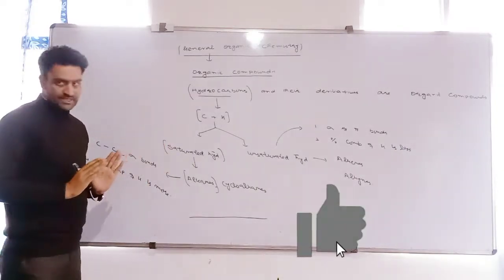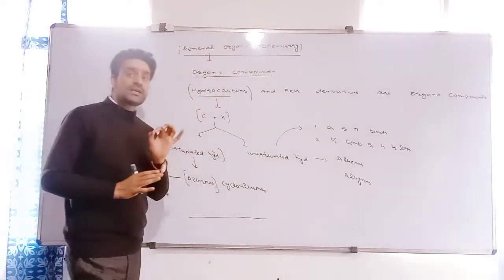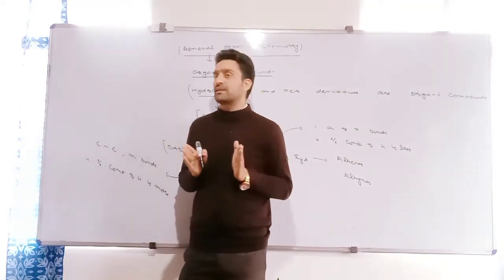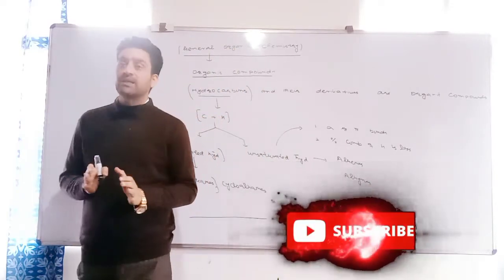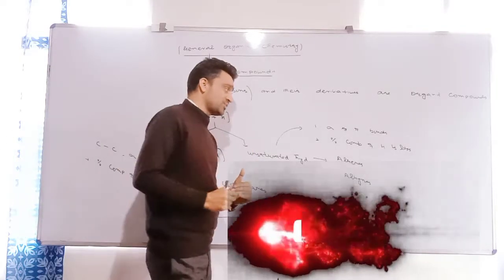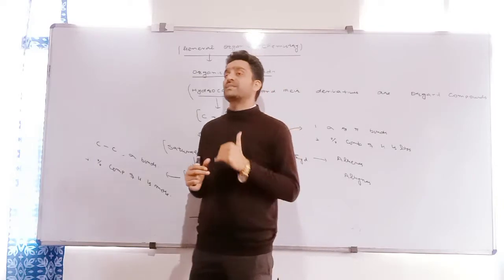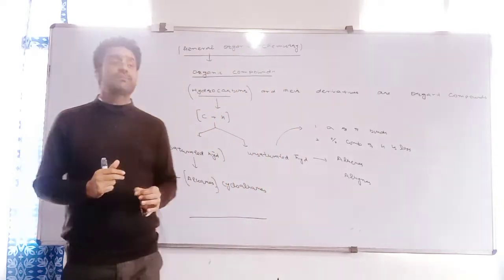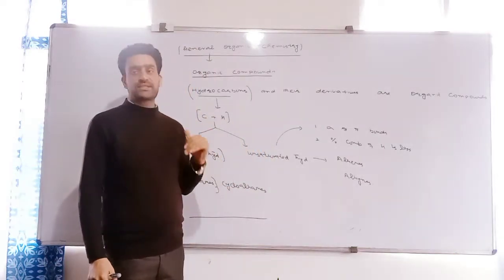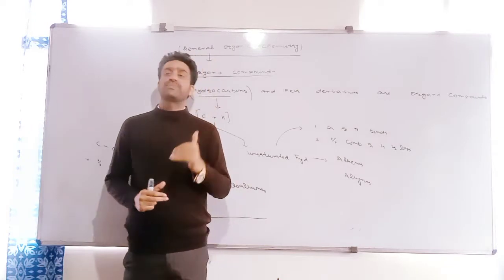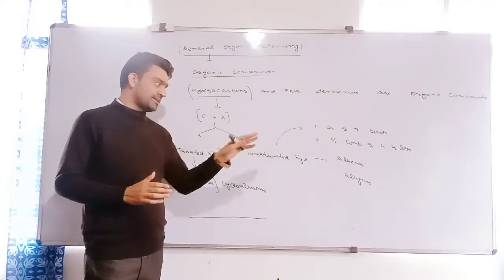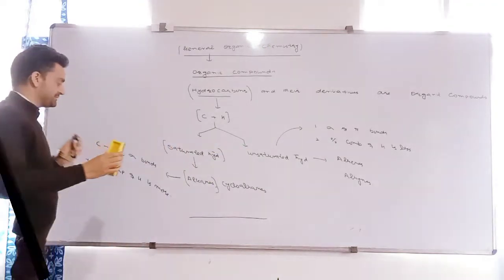What are saturated hydrocarbons? Those hydrocarbons in which the carbon atoms are linked to each other by only single bonds, which we call sigma bonds. And second point is that the percentage composition of hydrogen is more. Second type is unsaturated hydrocarbon, in which the carbon atoms are joined by sigma as well as pi bonds. They contain unsaturation, presence of pi bonds. And the percentage composition of hydrogen in them is less. These are our two types, alkenes and alkynes. Let me elaborate it first, right?